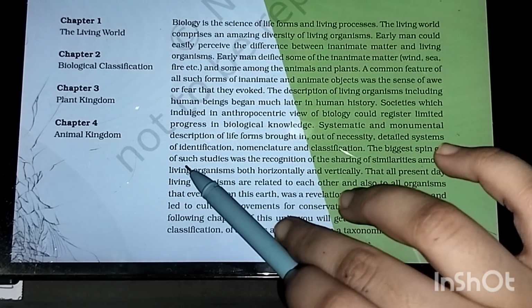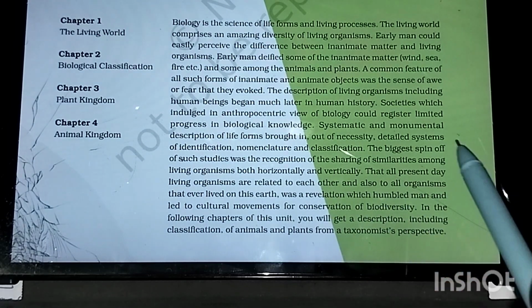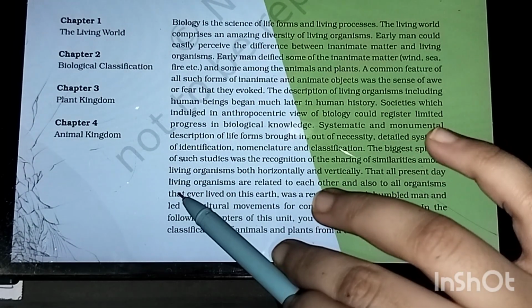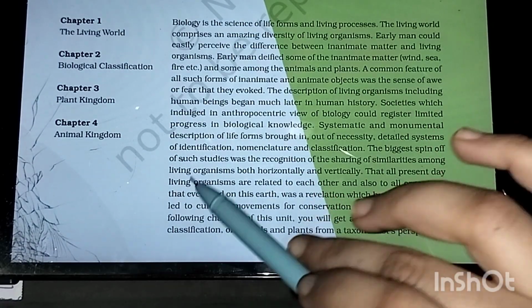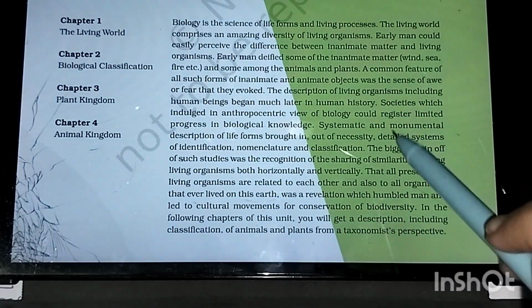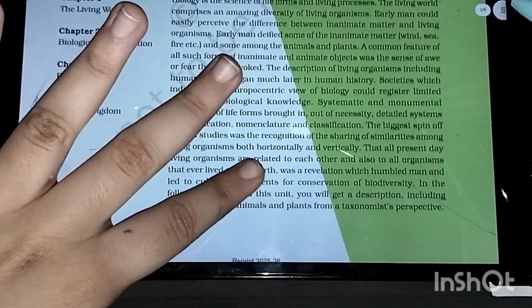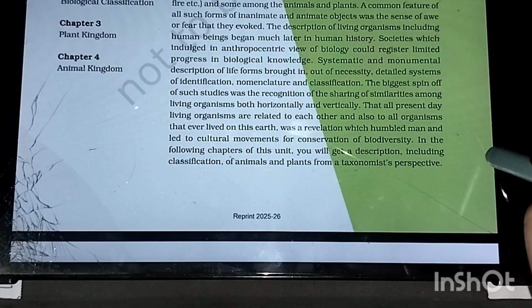The biggest spin-off of such studies was the recognition of sharing of similarities among living organisms both horizontally and vertically, that all present day living organisms are related to each other and also to all the living organisms that ever lived. This was a revelation which humbled man and led to cultural movements for conservation of biodiversity.